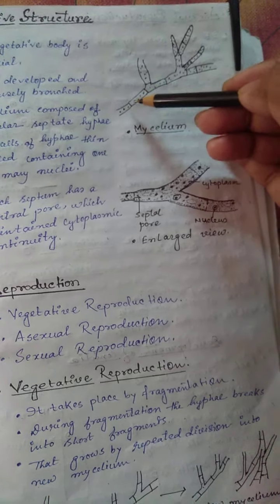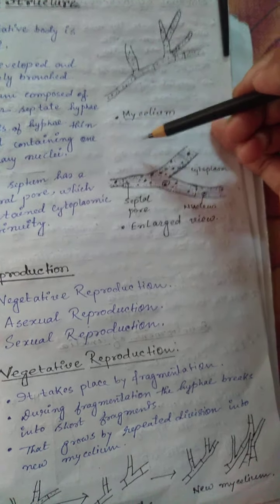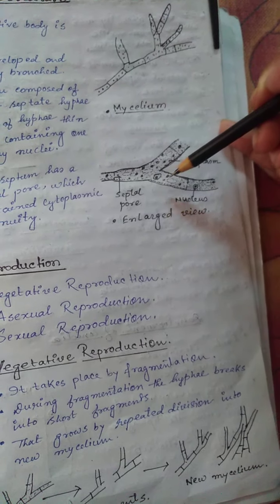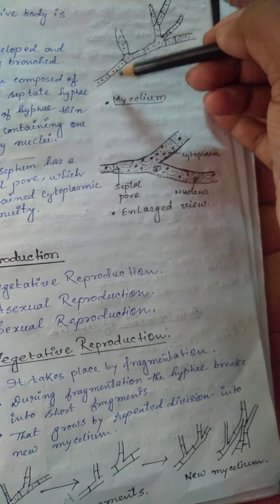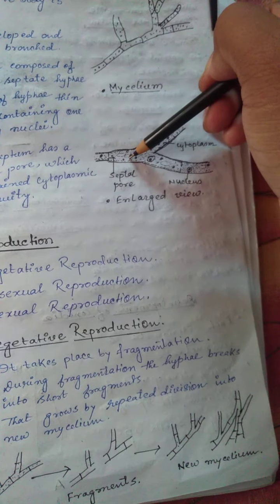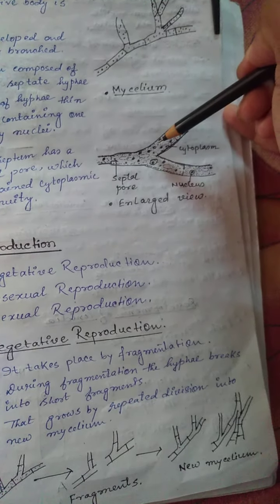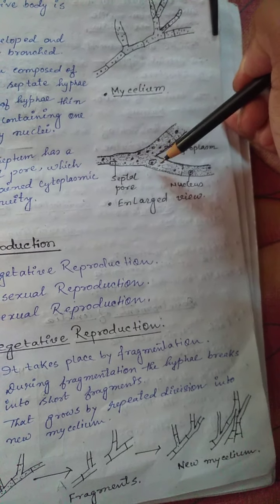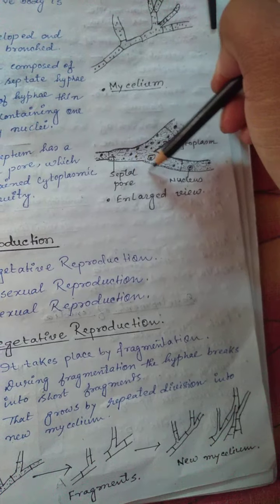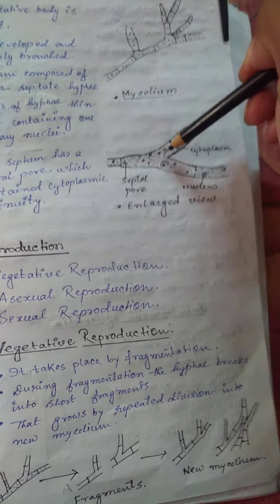The septa are present, and that's why it is known as septate fungi. In the septation, some cytoplasmic connections are present between the cells, and each compartment contains more than one nucleus. So the cell compartment is basically multinucleate.